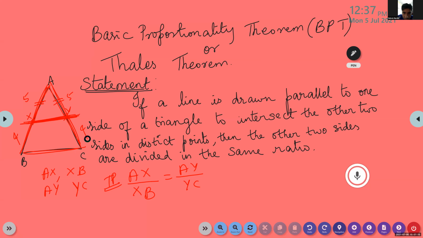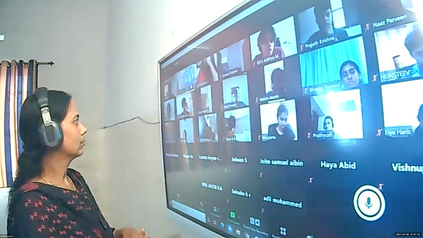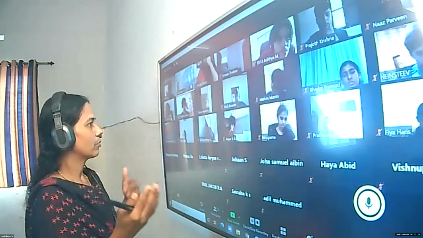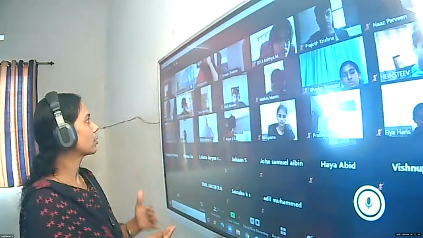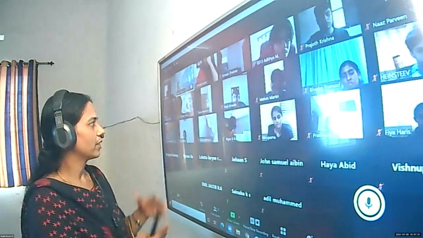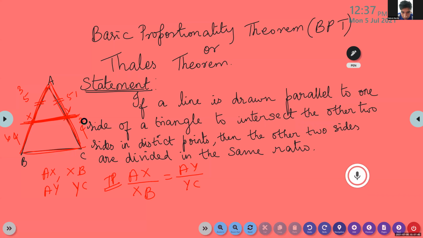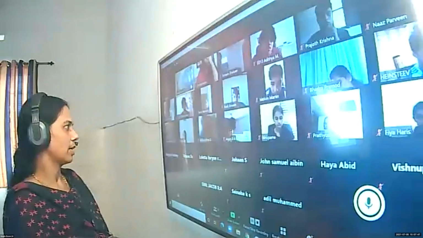So the triangle should be isosceles? No need, it's not needed. It will be proportional only. There is no need to be isosceles. For example, suppose it is coming like this, 3 and 6, and here it is 1 and 2. Whether the ratio will be same or not? Yes, ma'am. So no need to be isosceles, only the sides need to be proportional.